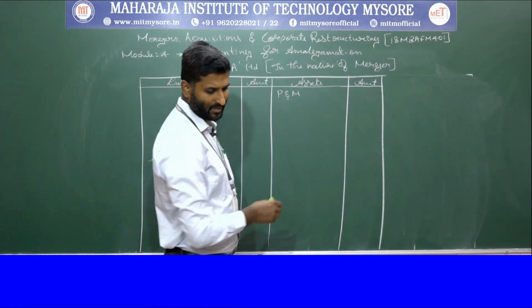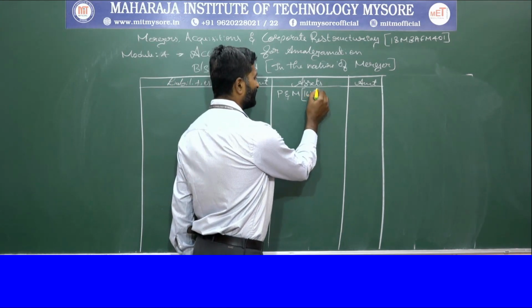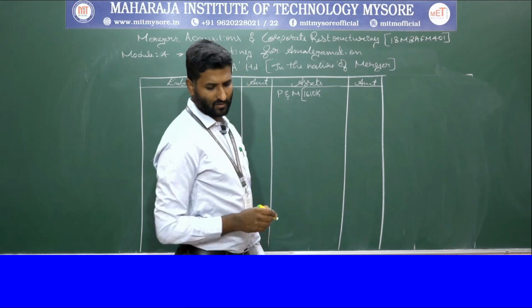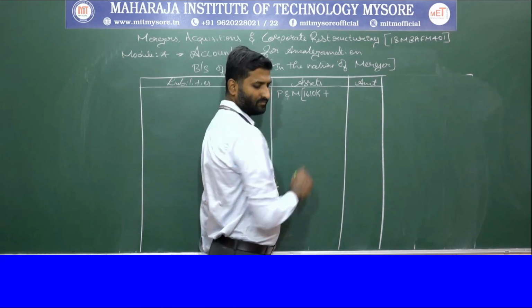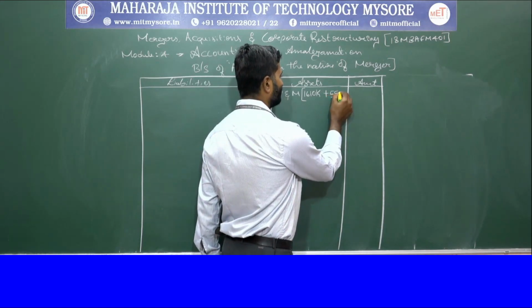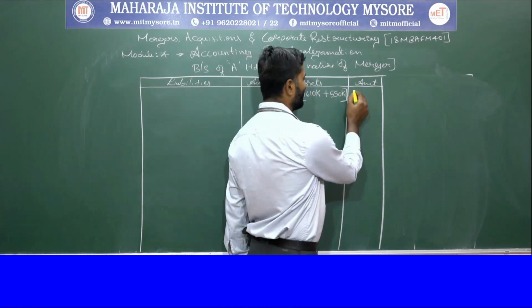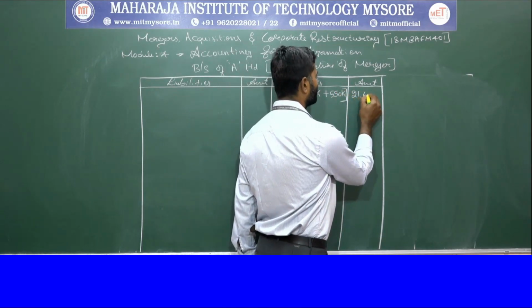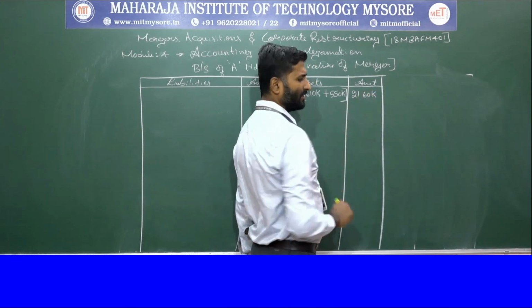The plant and machinery worth in the A company is 16 lakh 10,000, plus we have 5 lakh 50,000. So total it is 21 lakh 60,000.